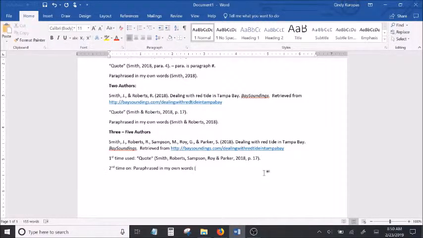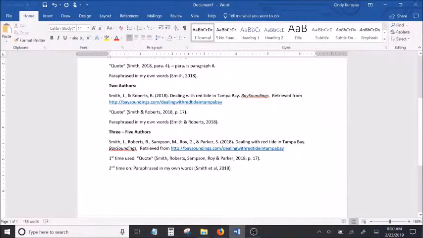Now, if I use the same source again somewhere else in my essay, because I've listed all of the authors' names one time, I don't actually have to list them all a second time. All I have to do is list the first author's name, and then for the rest, I'll put in the abbreviation et al., which means and the rest. And then I give the rest of the information.